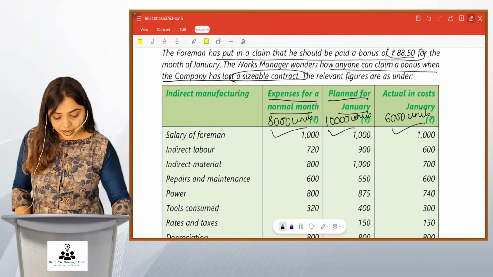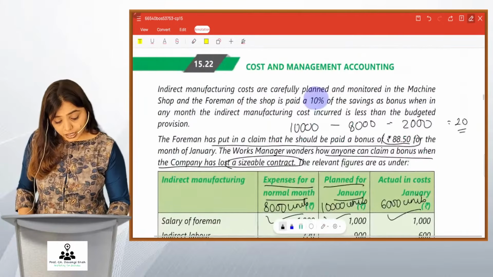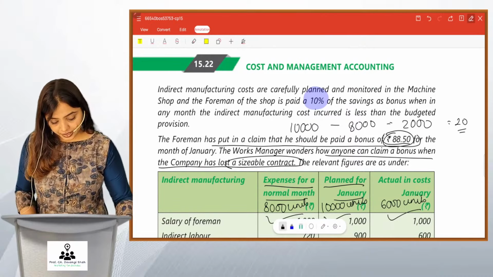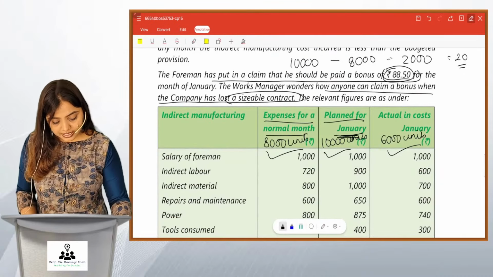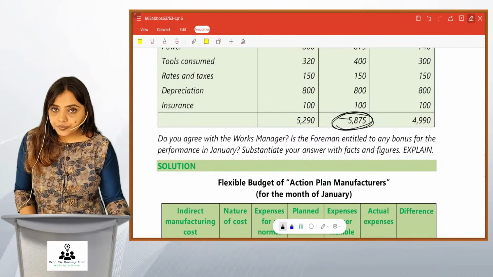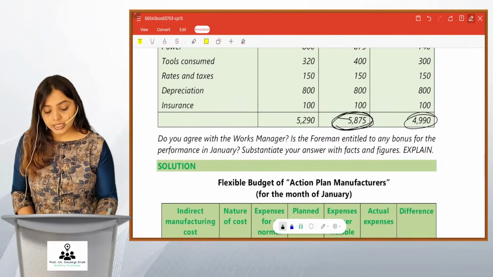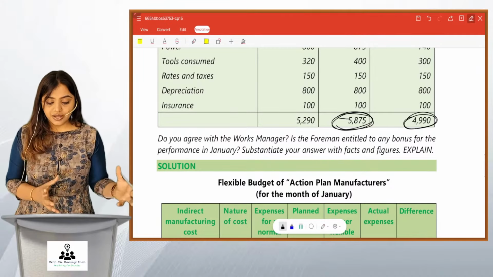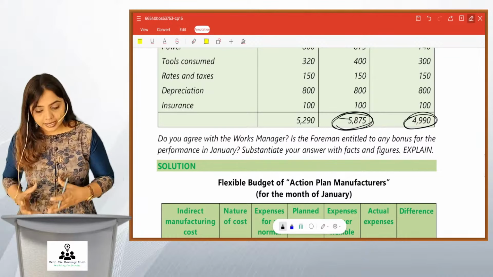Okay. Now, the foreman is asking for claim of 88.5. I'll tell you why he is asking so much. See, for January, what was the planned cost? 5875. And what is the actual cost incurred? 4990. So your planned cost is 5875. Your actual cost is 4990.